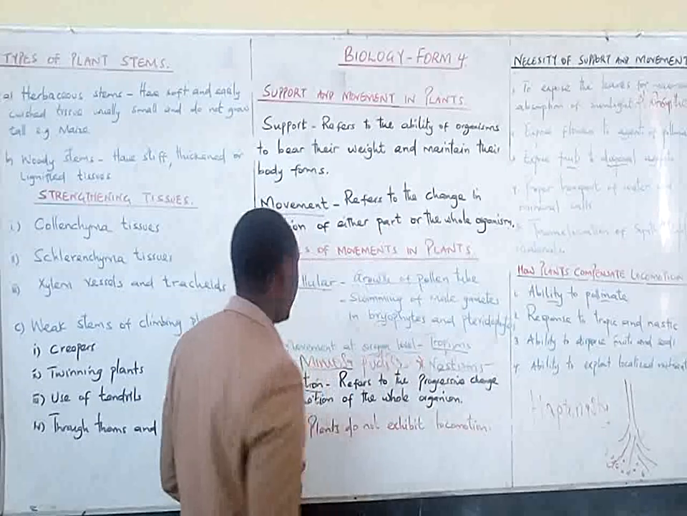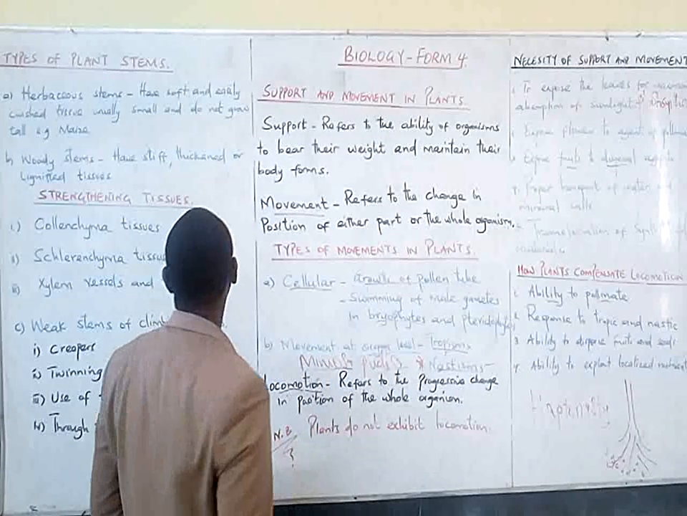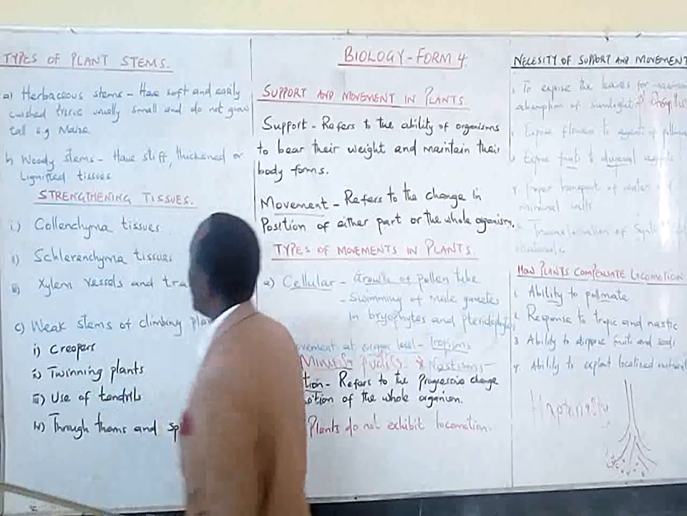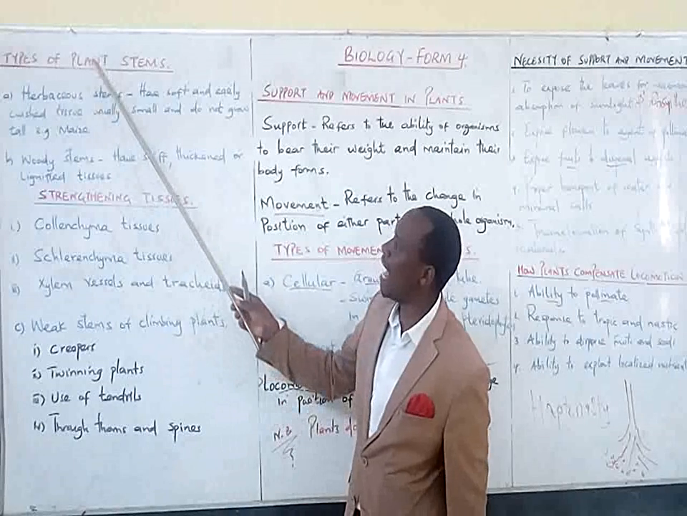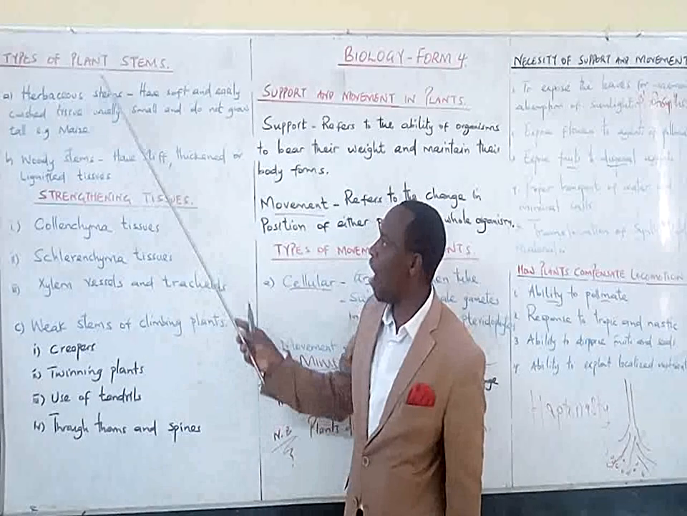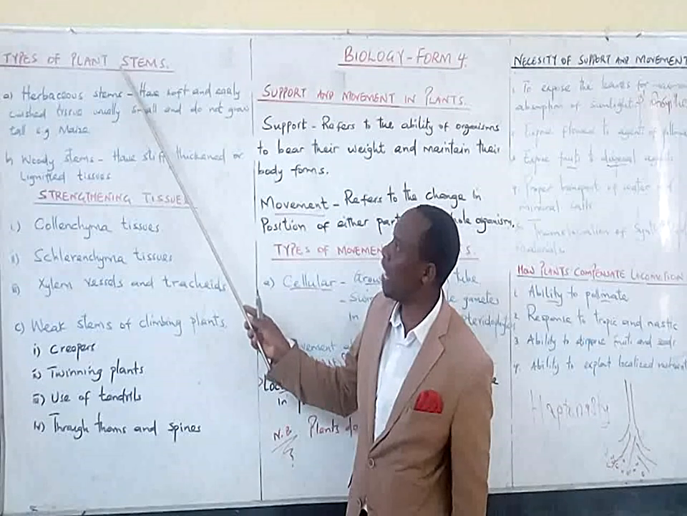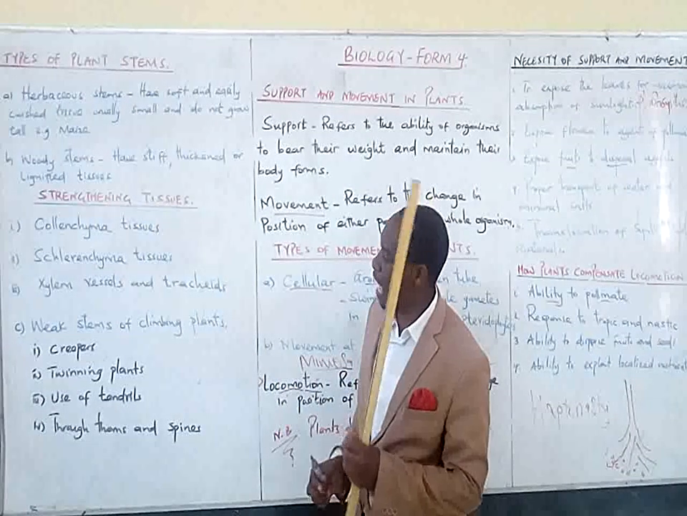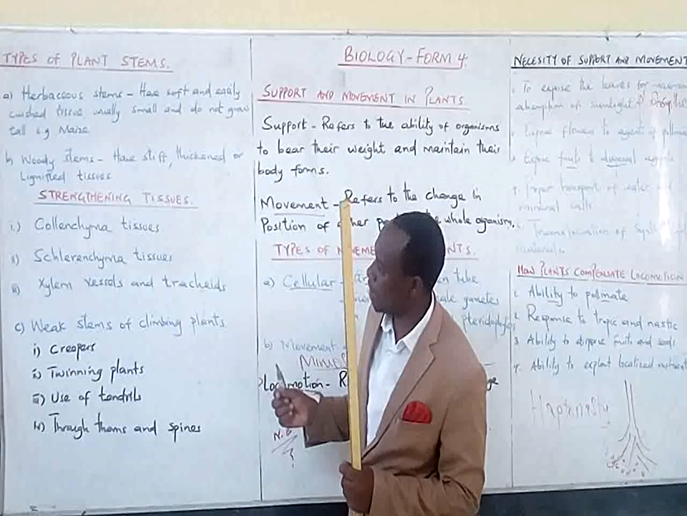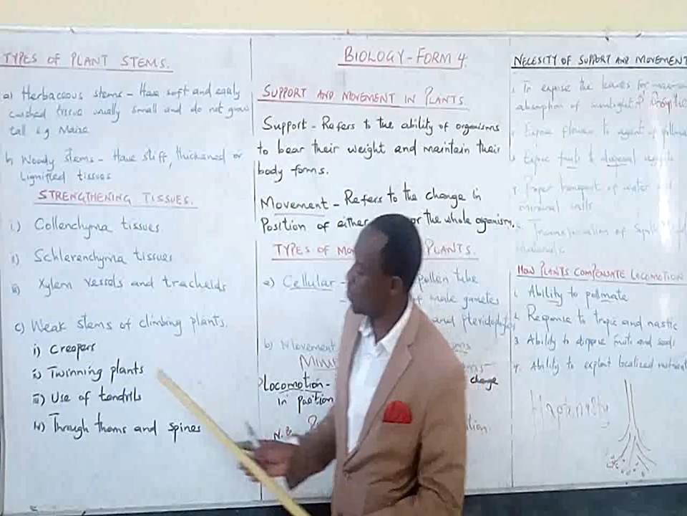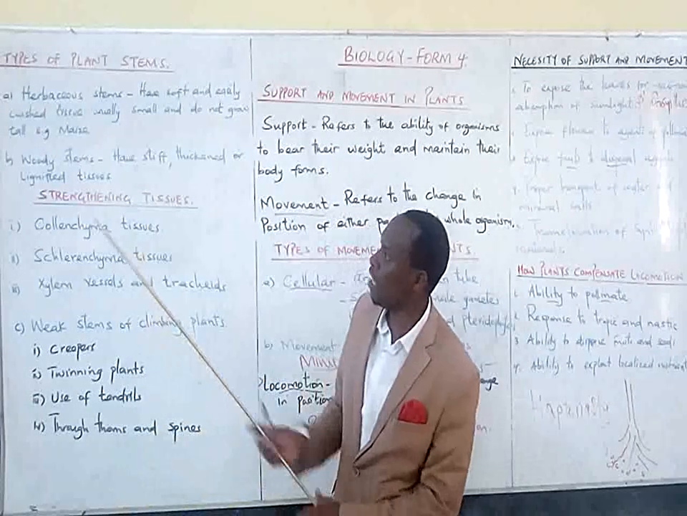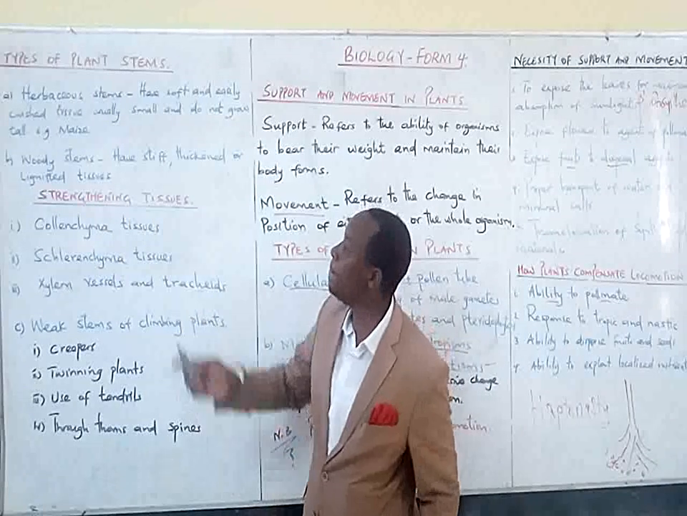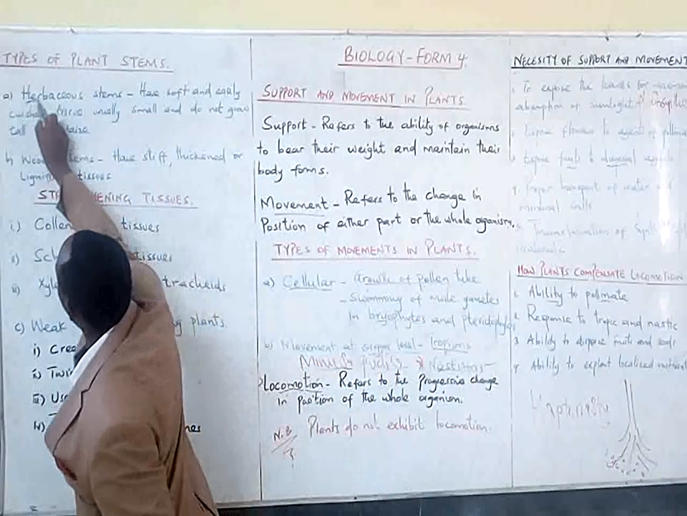Now we want to move on, learner, and talk about the types of plant stems. How many types of plant stems do we have? Majorly, we have two types of stems, but we will talk about three of them. The first one is the herbaceous stems.